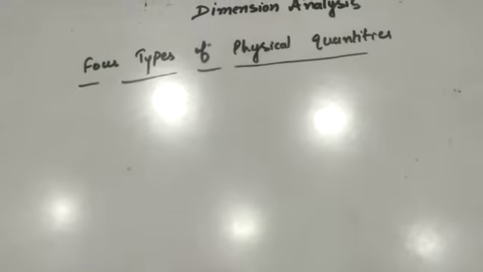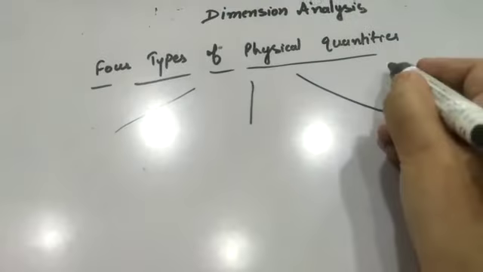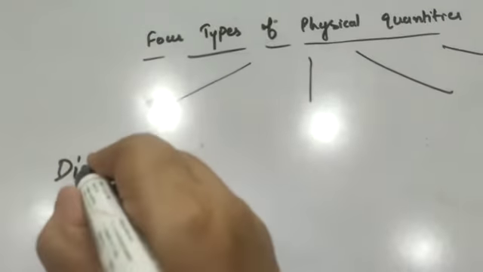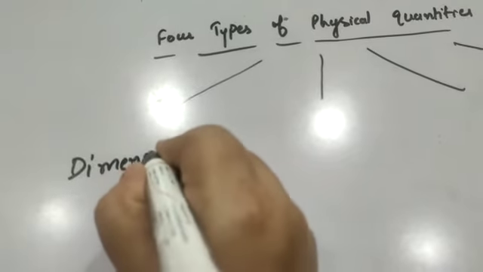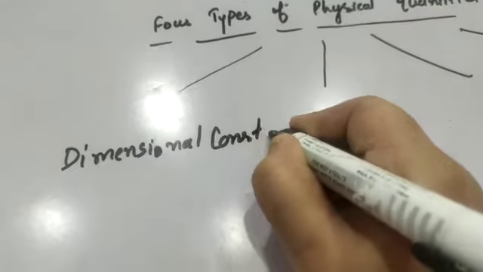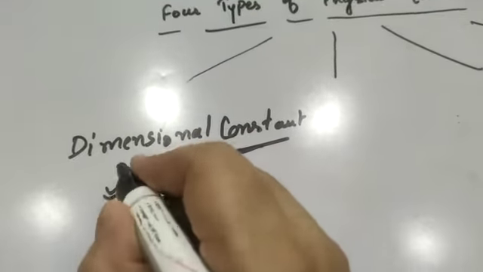Next topic is 4 types of physical quantity. There are basically 4 types of physical quantities to understand the dimension analysis. The first one is dimensional constant. Here these are the constants having dimensions, right?